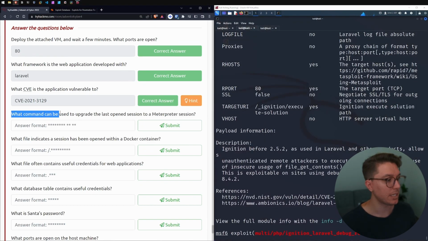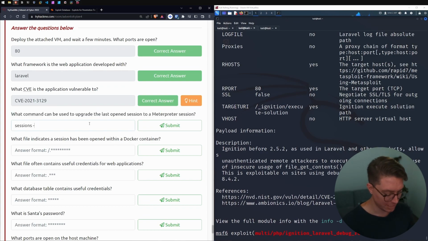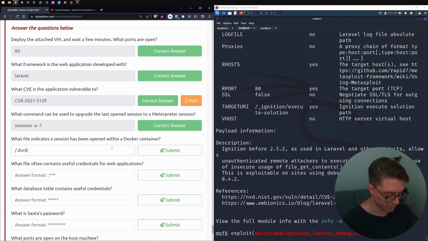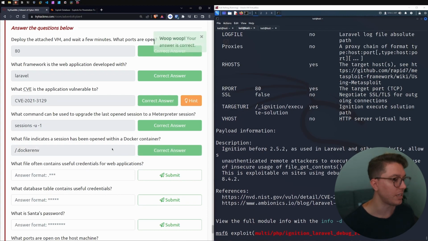Next up, what command can be used to upgrade the last open session to a Meterpreter session? That was sessions -i -1, -u. Okay, -u opens the last Meterpreter session. Which file indicates a session has been opened with a Docker container? So we learned that was the Docker env, or environment.